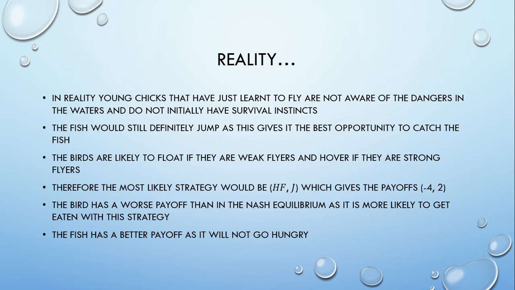In reality, newly born chicks are not aware of the need to survive, and so have less incentive to hover. The most likely strategy would therefore be to hover if they are a strong flyer, and float if they are a weak flyer, leading to the overall outcome HFJ, as the fish would still jump because this gives it the greatest chance of catching the bird. The bird is worse off here than in Nash equilibrium, but the fish is better off as it gets to eat, which coincides with the natural food chain.